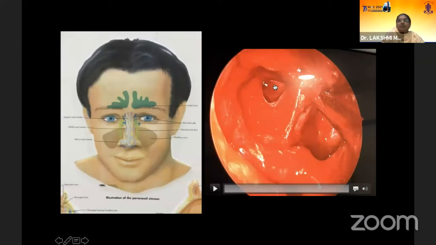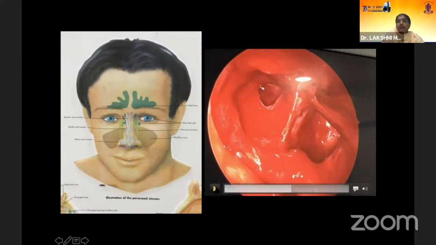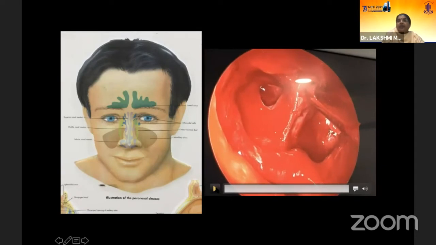So this is the widening of the ethmoidal area. This is the widening of the maxillary sinus. Go in, the hiatus semilunaris should be approached. Widening should be done. All the pus should be drained. A lavage with antibiotics can be given. And this is more important these days, where we had to use amphotericin B to give the lavage in the mucor cases.